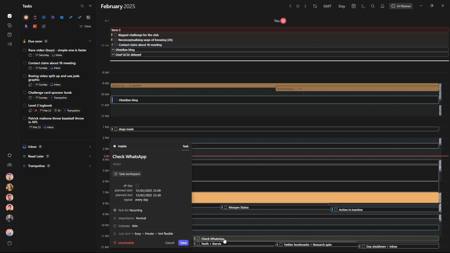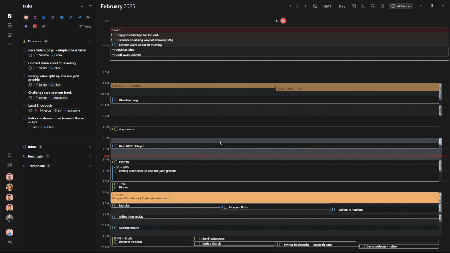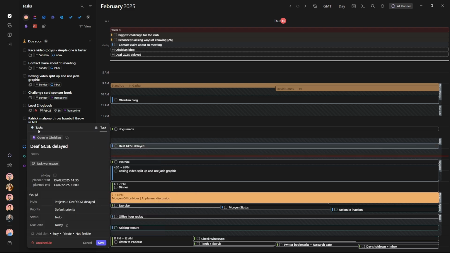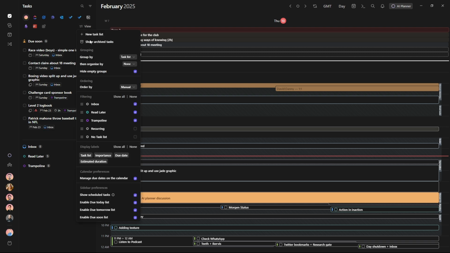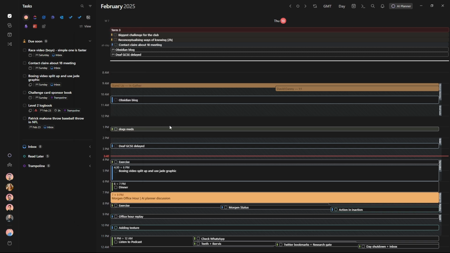And while I'm here, because I don't remember if I did it this morning, I have a habits calendar, which is green, and a task calendar, which is blue. So you'll notice this is blue and this is green, and that's how I differentiate between habits or routines or things that I do every day, typically recurring tasks, and actions that are split up. So dog's meds is of course repeated, and I do actually have a task list which is hidden, recurring, which if I turn on, you can see I have 60 different routines or habits or whatever you want to call them that I do.